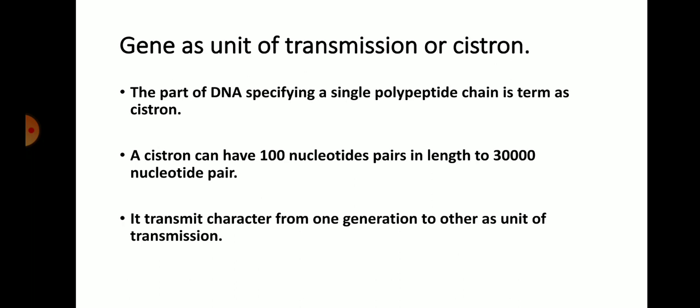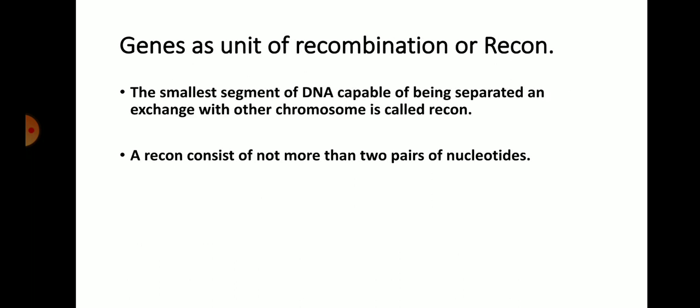So this cistron, the part of the gene, is responsible for the transmission of character from one generation to another, so it is called a unit of transmission, and it is responsible for the synthesis of one specific polypeptide chain during transcription and translation.